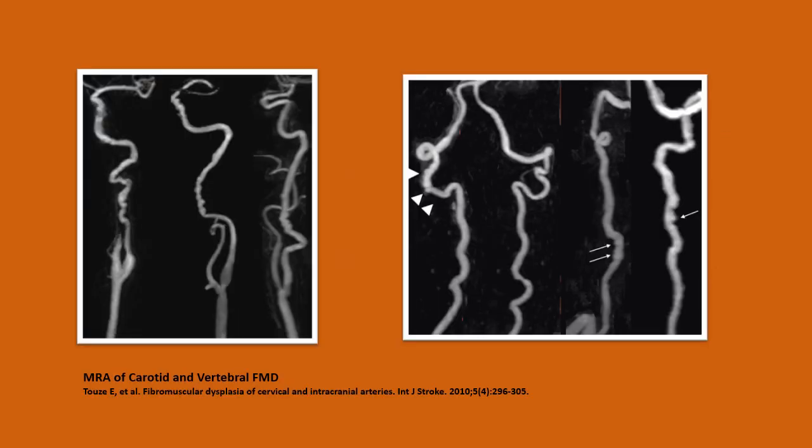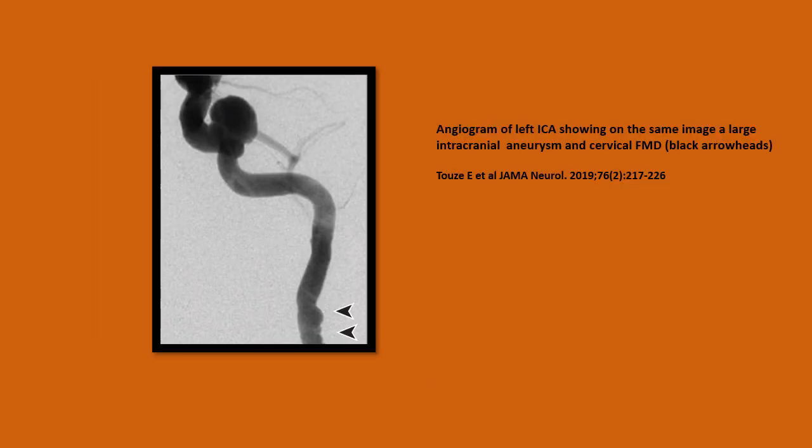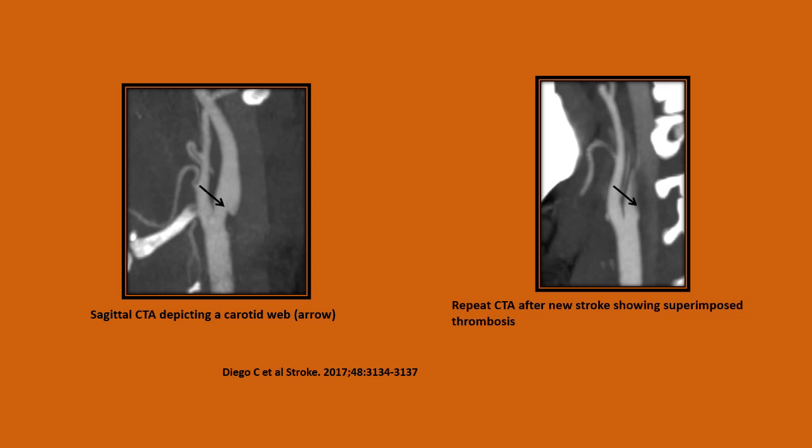This is an MRA of carotid and vertebral FMD showing the typical string of beads appearance. This is an angiogram of the left ICA showing on the same image a large intracranial aneurysm and cervical FMD. Here the image on the left is a sagittal CTA showing a carotid web, and the image on the right is a repeat CTA after a new stroke showing superimposed thrombosis.